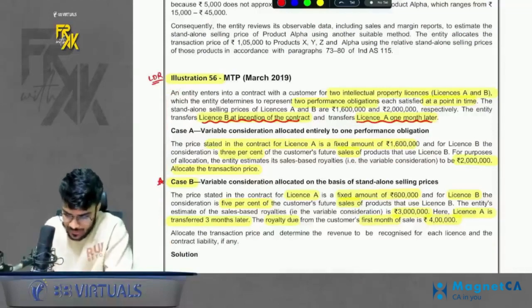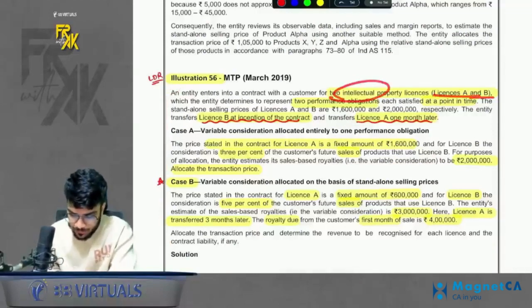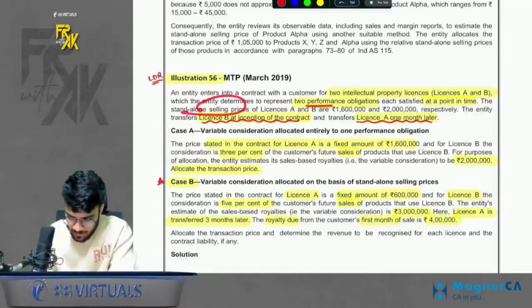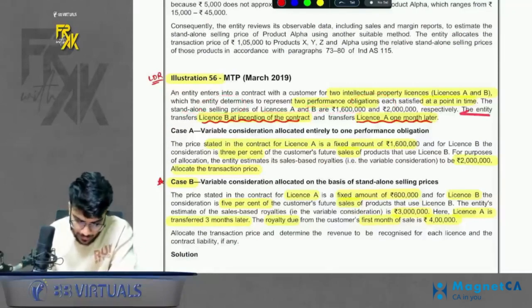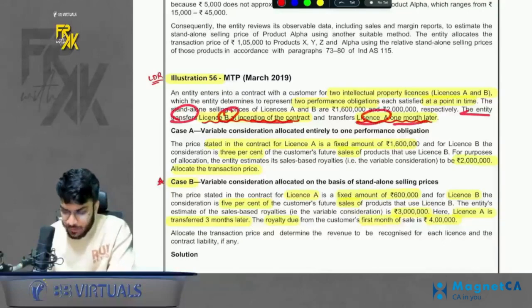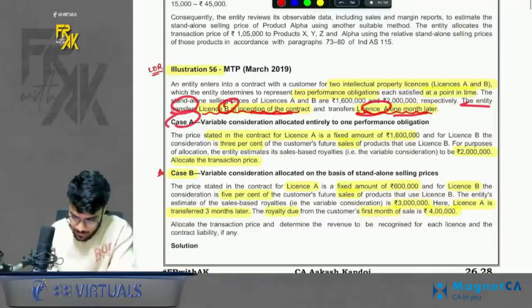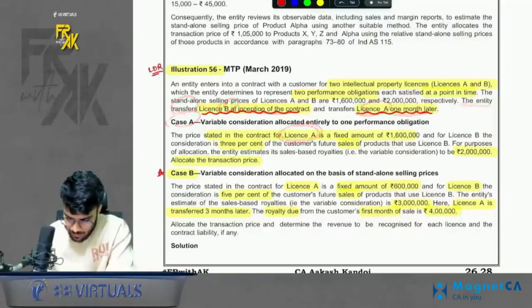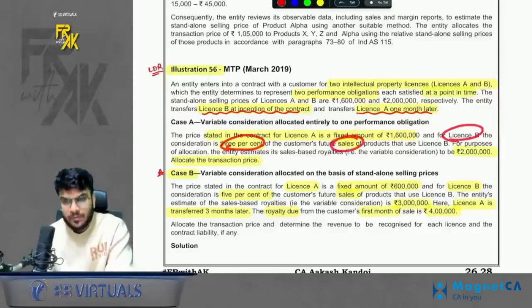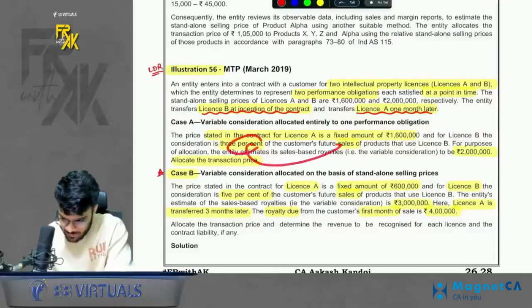Please have a look. It says we have two licenses, license A and B. The SSP is given. License A SSP is 16. License B SSP is 20. The entity transfers B at inception and A 1 month later. Then case A is given. For license A, we will receive a fixed amount. And for license B, it is based on a 3% variable consideration, 3% of sales you will receive. Expected variable consideration is 20 lakhs.